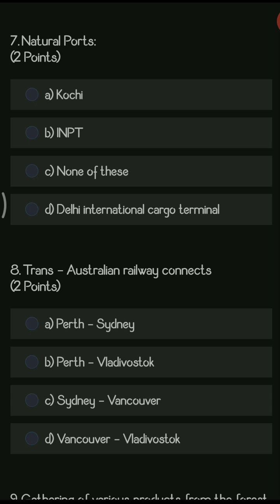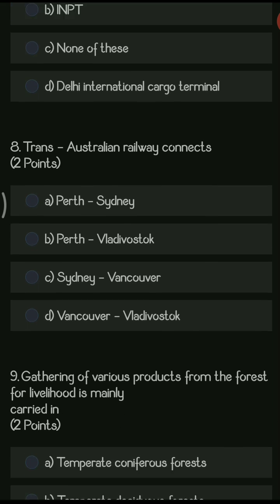Natural ports. Which is the natural port among all of them? You have options like Kochi, JNPT, none of these, and Delhi International Cargo Terminal. The right answer is Kochi, which is a natural port. There was no need for any other changes or setup. So hence it is Kochi.